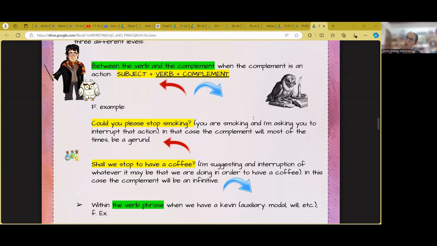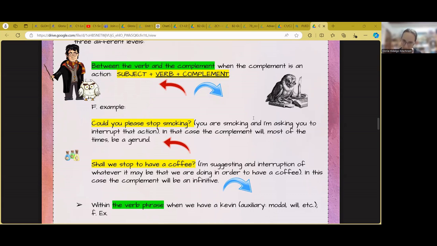I'm going to give the example of stop, which is the one we have here on the screen, or the example of need. Could you please stop smoking? What I am saying is whether somebody would mind interrupting the action that they have been doing so far. If I say, shall we stop to have a coffee? What I'm saying is stop, interrupt what we have been doing, and we don't know what it is, in order to start a new action, which is to have a coffee. So in this case, stop can be followed by either, and it, in a way, complies with the norm in both cases.